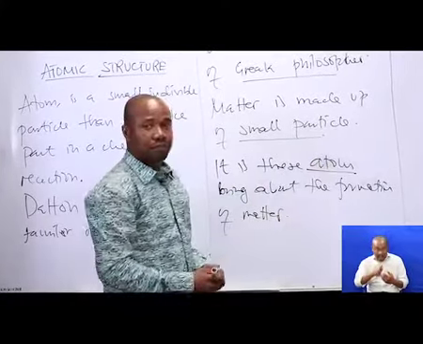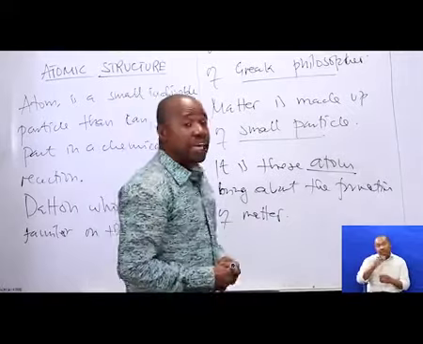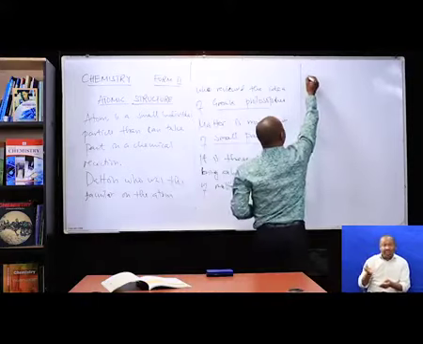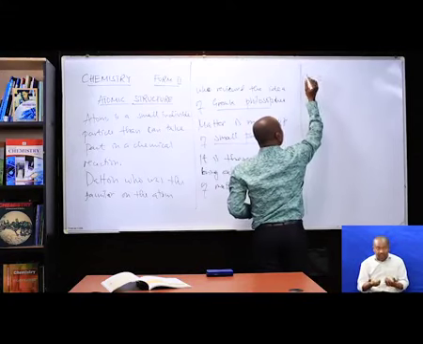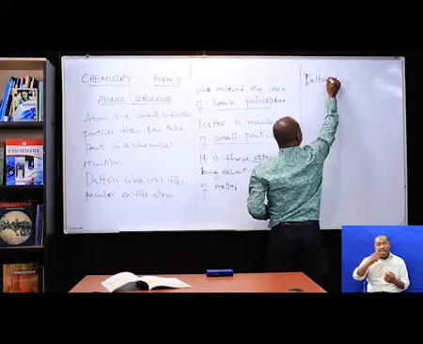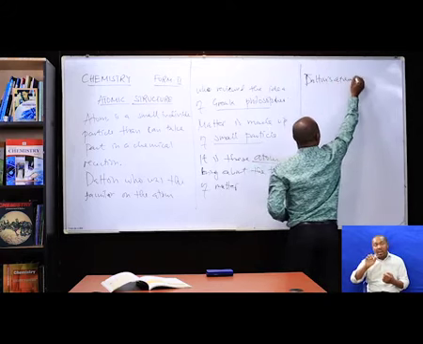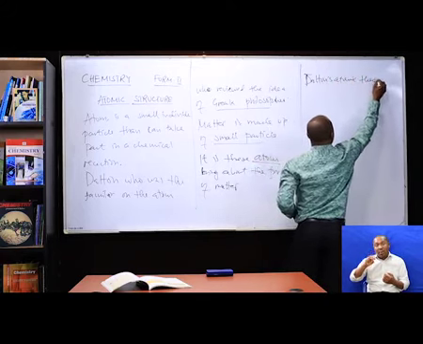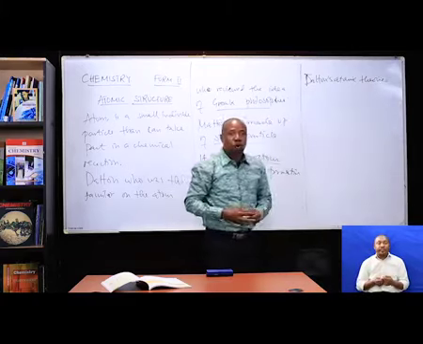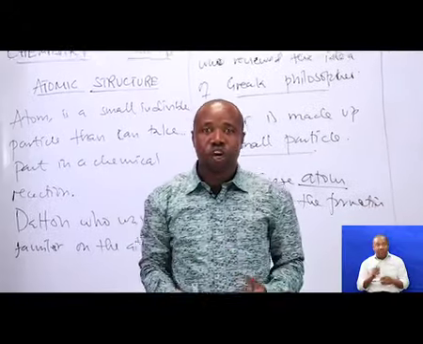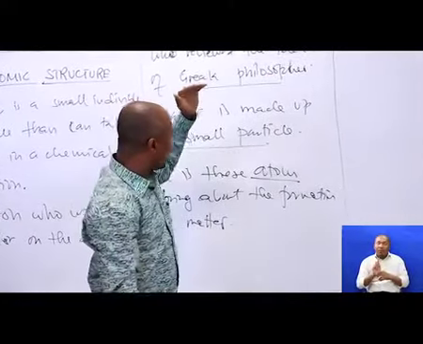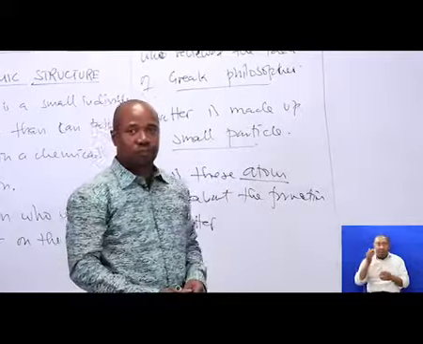After that, Dalton gave the theory called Dalton's atomic theory. Dalton's atomic theory was a big contribution to the discovery of the atom.